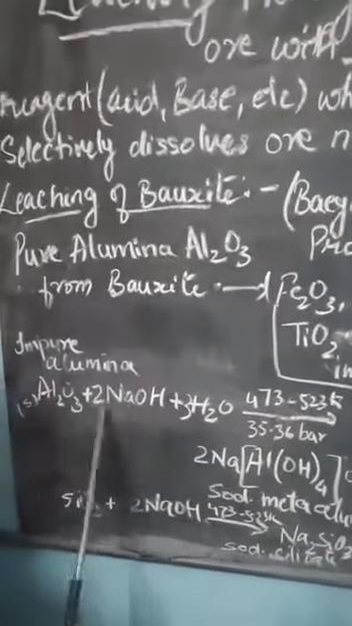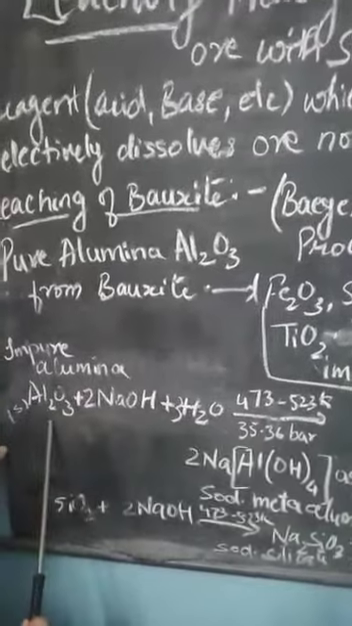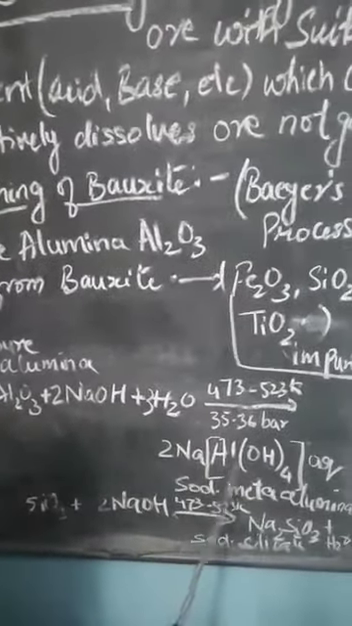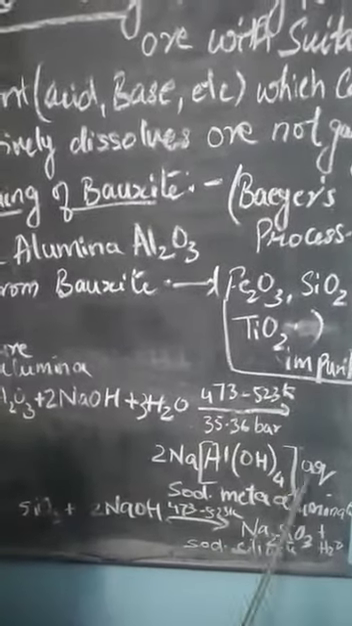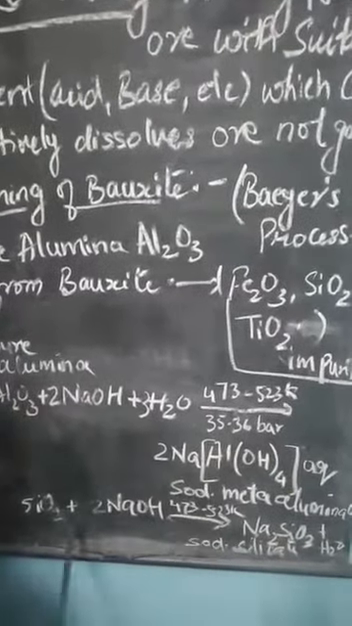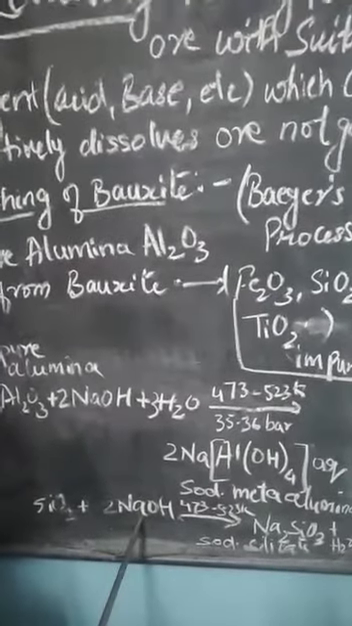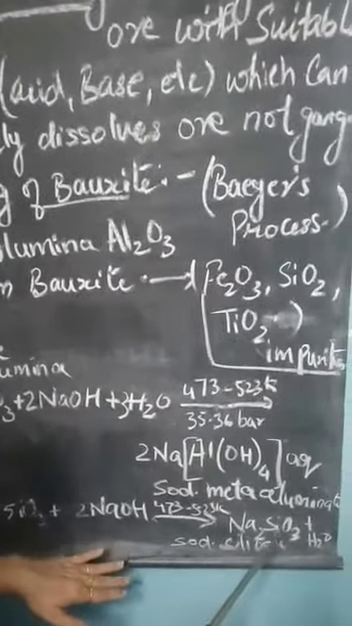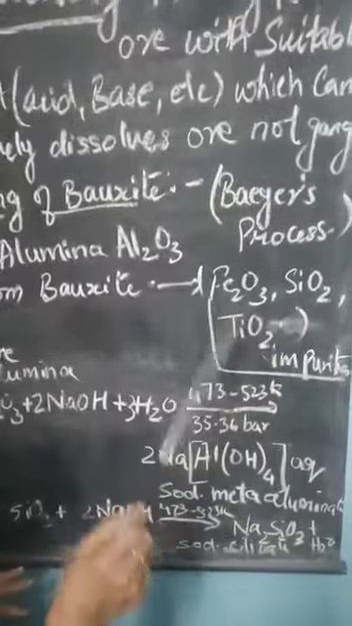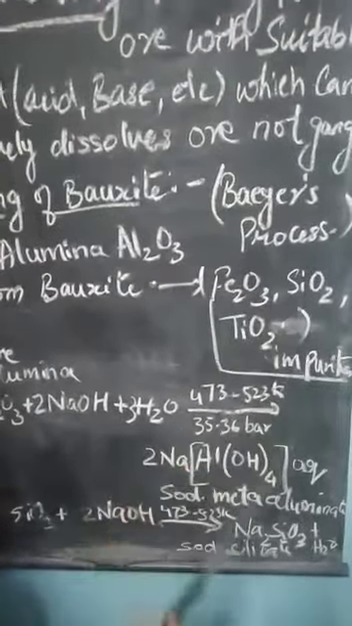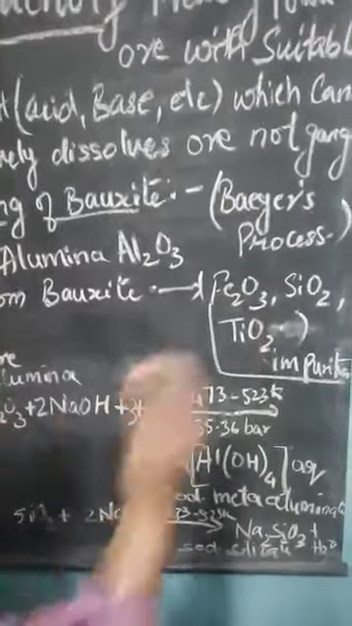Now what happens in this? The sodium hydroxide reacts with the alumina and forms sodium meta-aluminate. This sodium meta-aluminate complex is formed. And the silica, the impurity which is present, also reacts with sodium hydroxide and forms a silicate. So two are reacting, but the rest are not reacting, and these can be filtered off and removed in the other steps. So in this way,